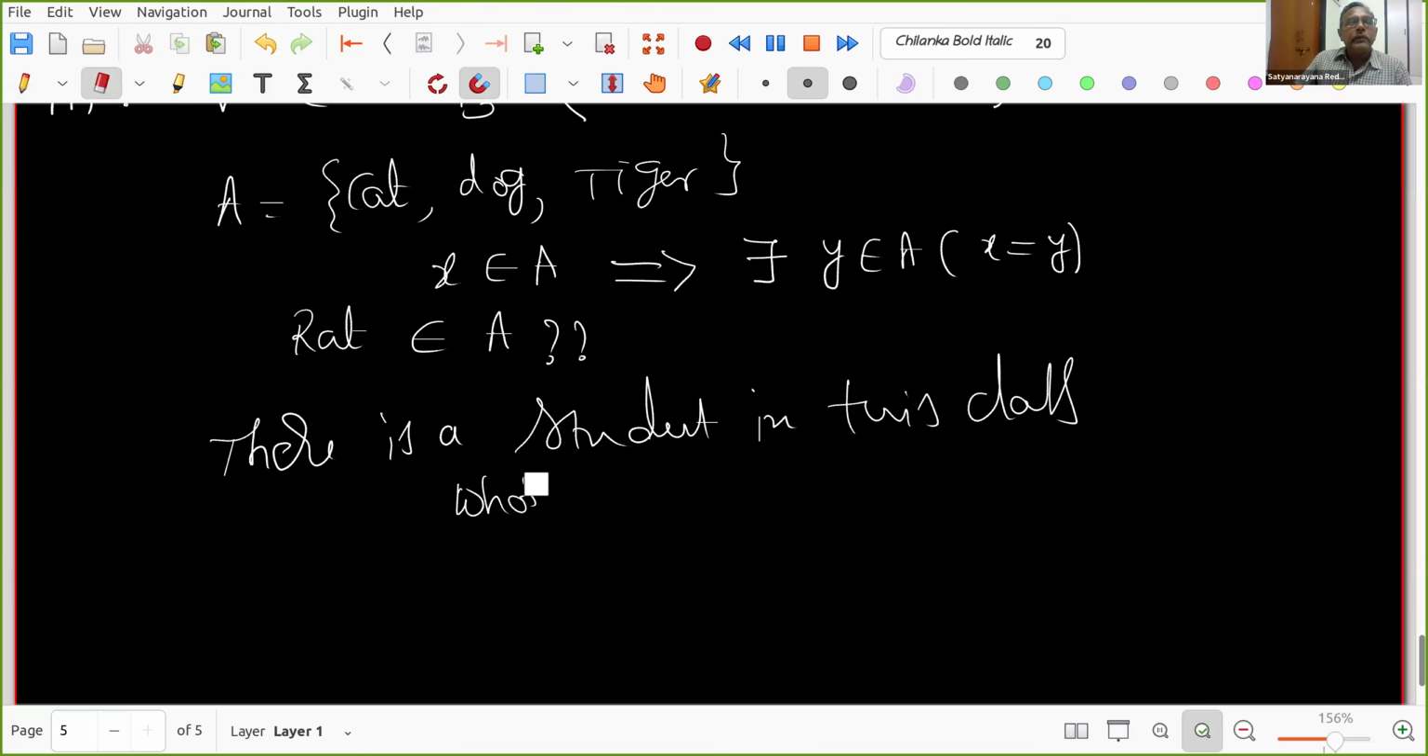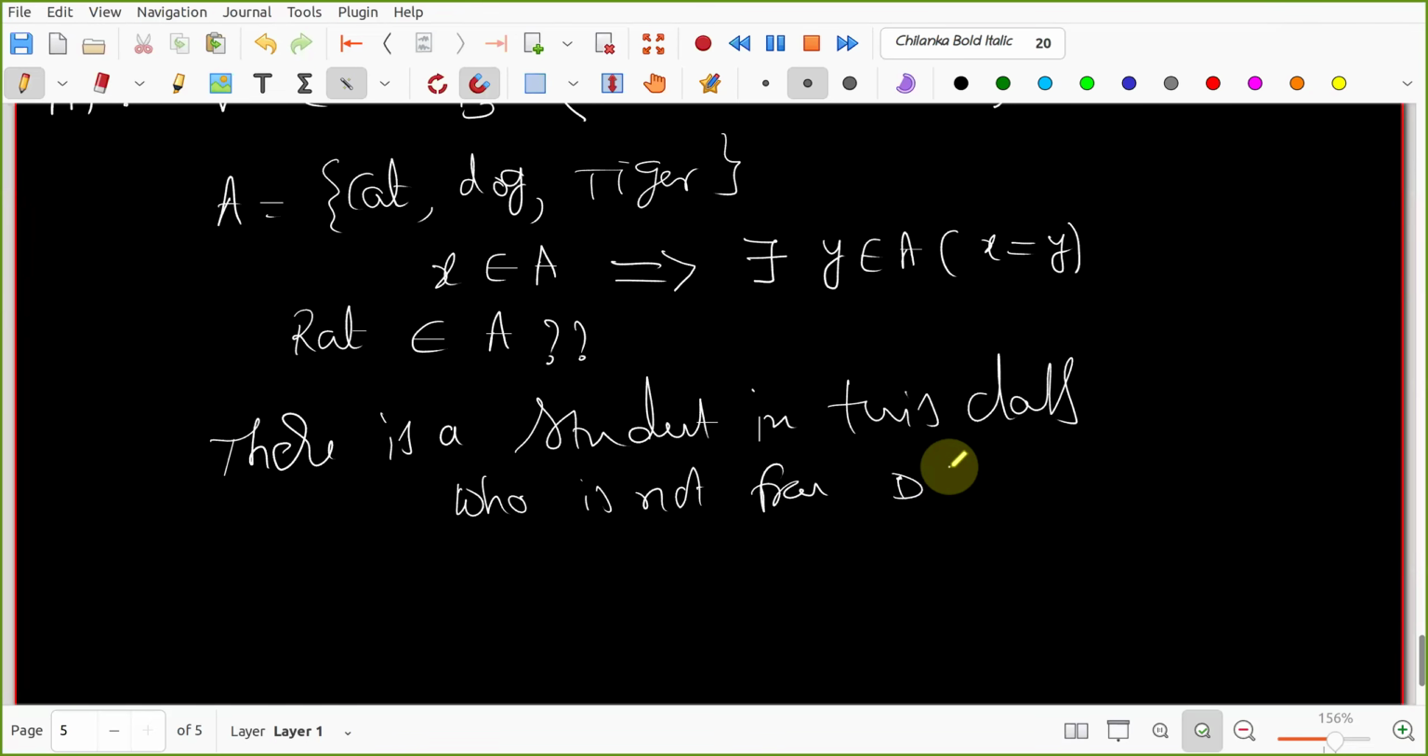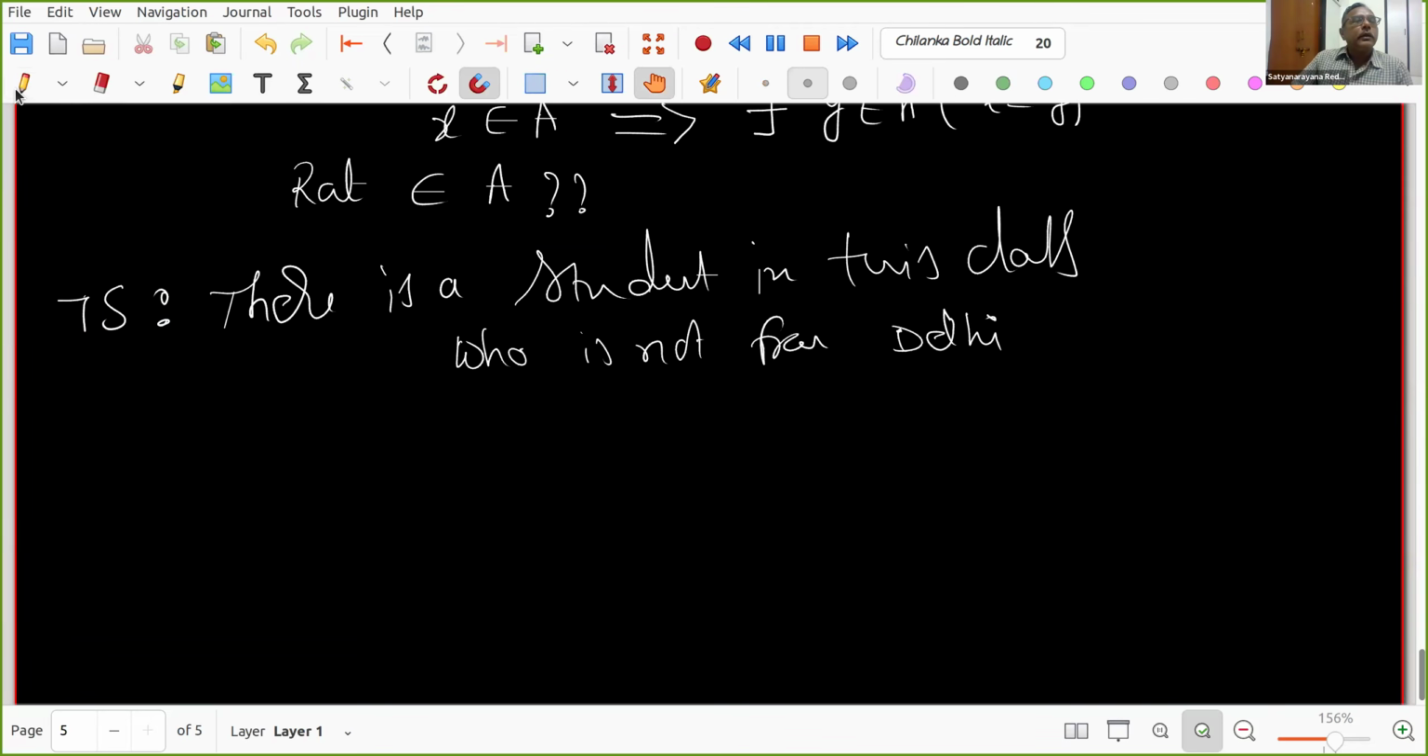What is that statement to the original statement? Sir, it would be a negation statement. Yes, that is the negation. Now this is a new statement, right? There is a student in this class who is not from Delhi. To show that this statement is wrong, you need to prove at least one element.